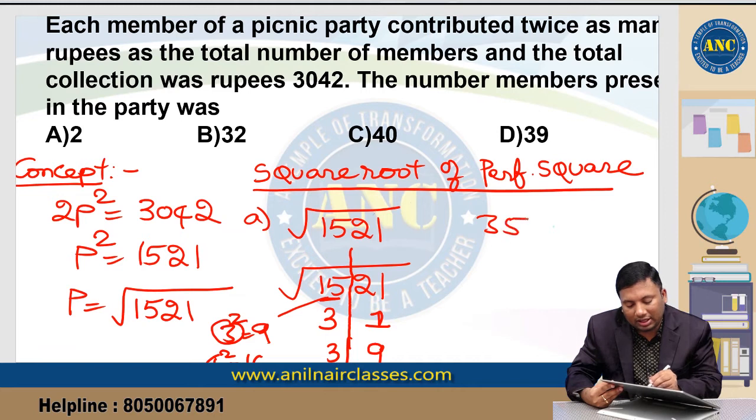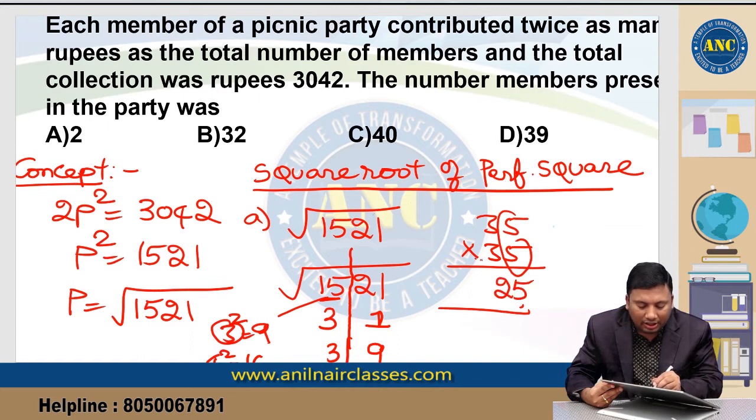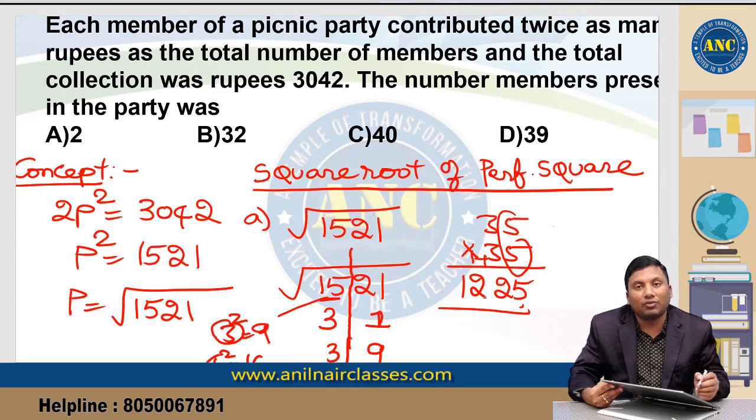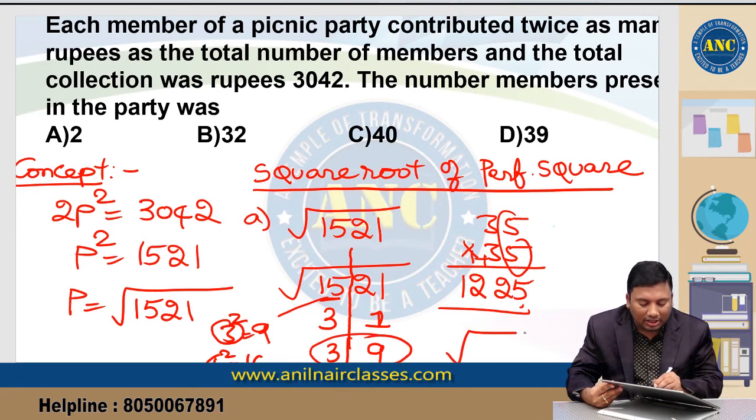But if you take 35 into 35, 5 5s are 25, add 1 to it. 3 plus 1 is 4. 4 3s are 12. 1521 is greater than 1225. So the answer has to be 39. So the square root of 1521 is nothing but 39.